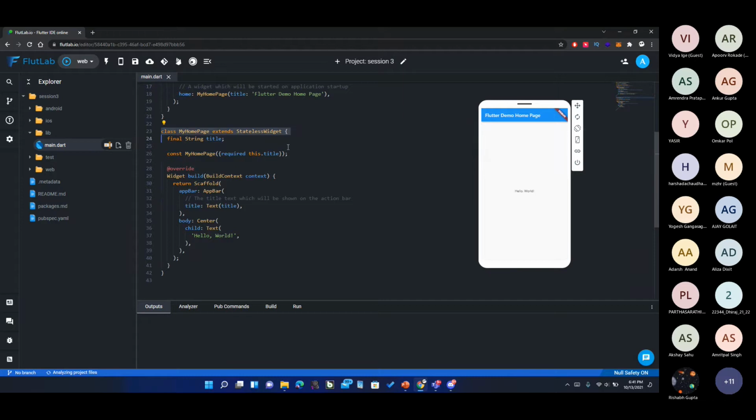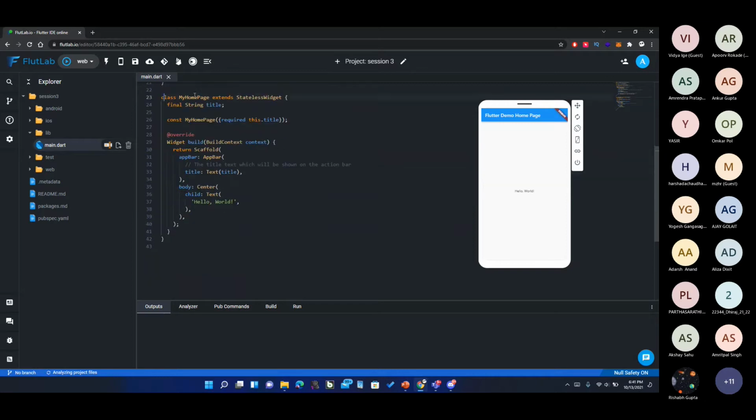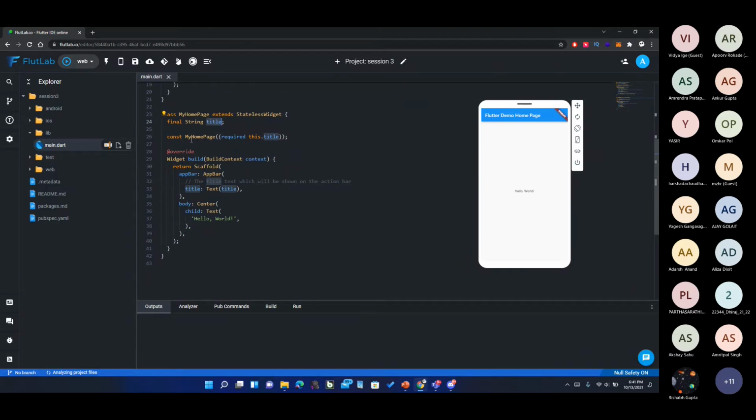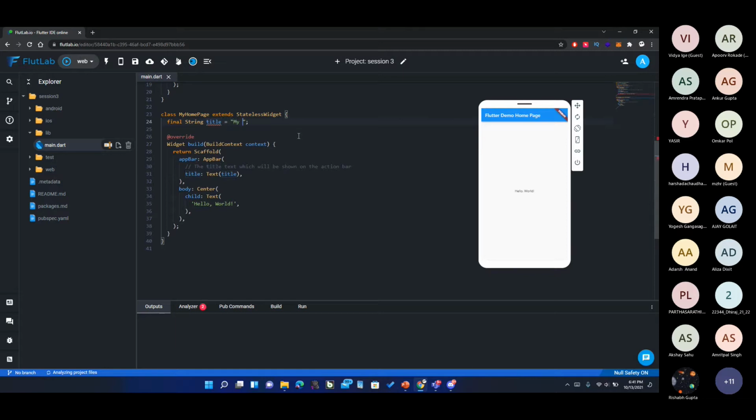Okay, this is the code that we are concerned about right now, just because I want to give an introduction, and this is not a full tutorial on this Flutter thing, right? So from line 23 there is a string called title, and we are getting this title from somewhere else. So what we can do, we can remove this line 26 and assign our own title. We can give it as my title, like this.